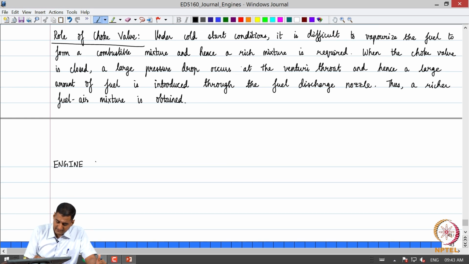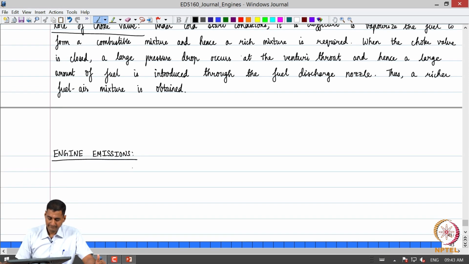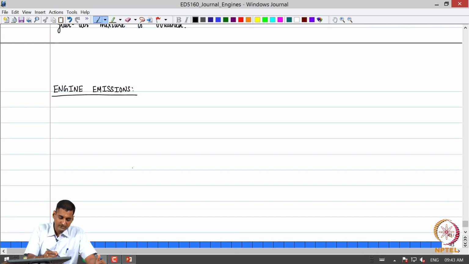is also very important as far as engines are concerned, and that deals with engine emissions. Today emissions have become pretty important, and in India we follow what are called Bharat Stage emission norms for automotive, road vehicle emissions.